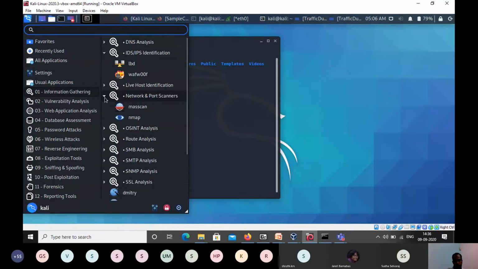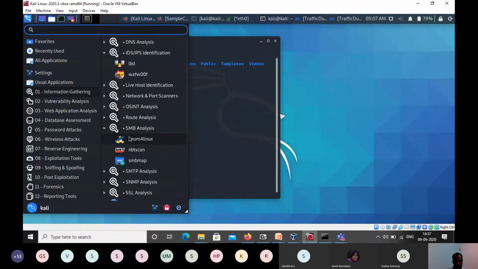The next part, we want to get in a network, how many machines are there and what applications they are running. Those information are also available as a reconnaissance output. So network and port scanners are part of the reconnaissance output. Then open source intelligence analysis, routing analysis. In this case, server message block is Windows-specific information, like NBT scan and all. So these Windows domain information is also part of the information gathering.